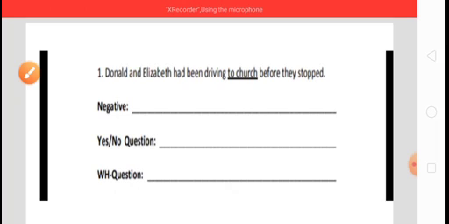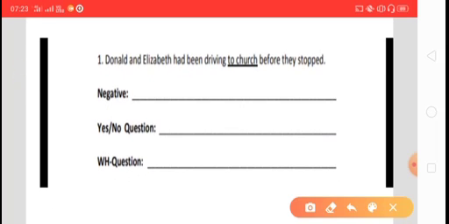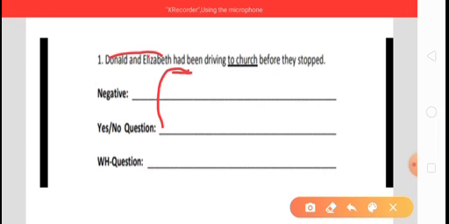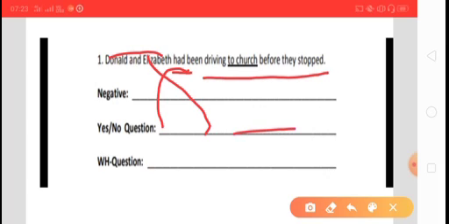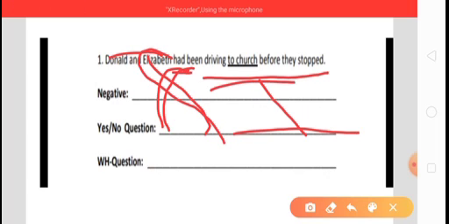Now move to the yes-no question. So already we have got the auxiliary verb over here. "Had" is there. So what is necessary to put? At first we have to put the auxiliary verb, and then we have to put the subjects. Two subjects are over there. So it will be: Had Donald and Elizabeth, and then the rest of the things must be added over here to create the yes-no question.